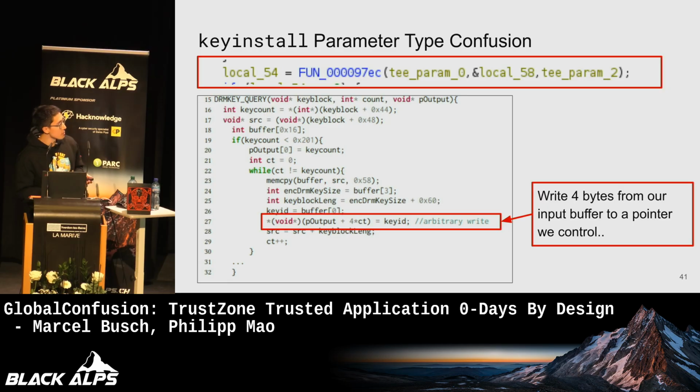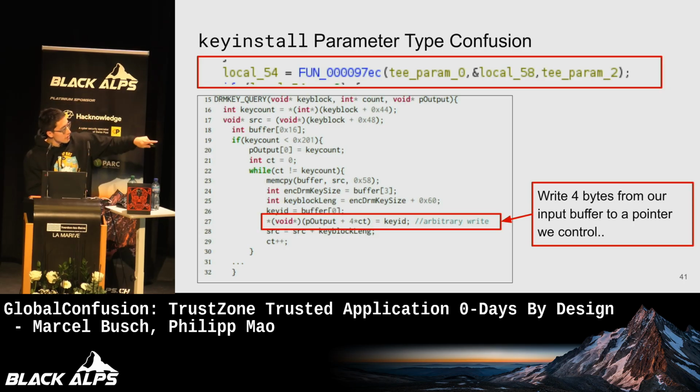What this function is essentially doing is reading from TE param0, or from key block, and writing to P outputs, so TE param 2. And remember that we are in full control of both key block and P output. And if we send a value as P output, we can essentially set P output to an arbitrary pointer.